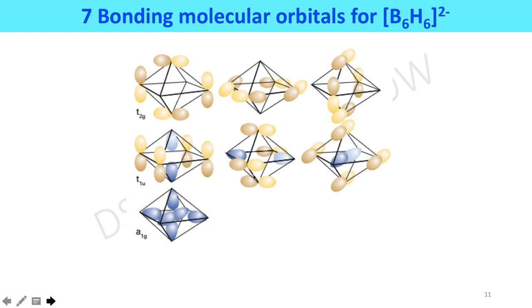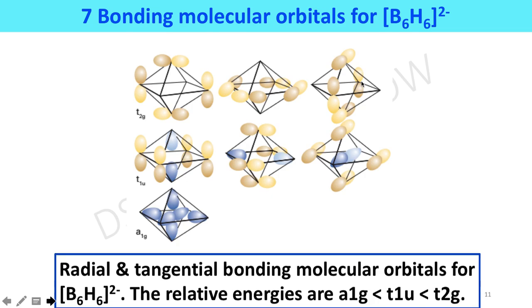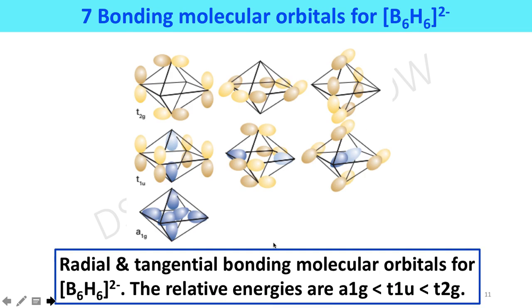Therefore, the BnHn cage, that is B6H6 here, requires 2 extra electrons. This makes it stable. So we can conclude that the anionic BnHn 2- cluster is more stable than the neutral BnHn cage. Here are the radial and tangential bonding molecular orbitals for B6H6 2-. The relative energy for A1g is less than T1u and then T2g.